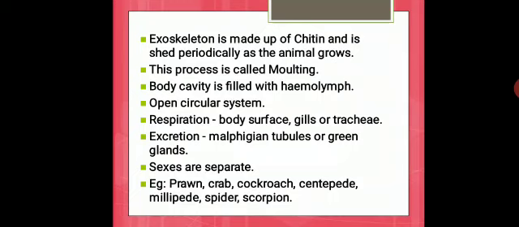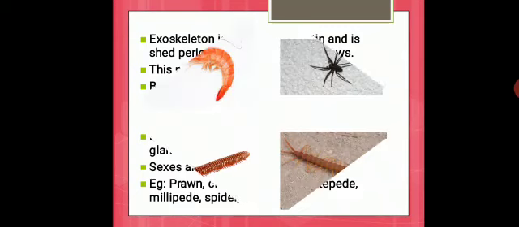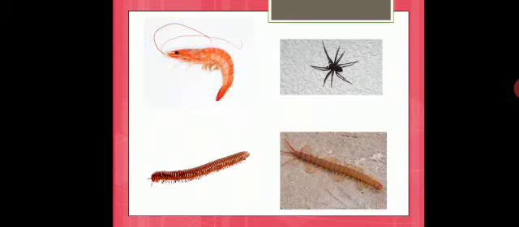Here the sexes are separate. They have male and female separately. Examples are prawn, crab, cockroach, centipede, millipede, spider and scorpion. So here are the pictures. When you see here, this is the centipede.